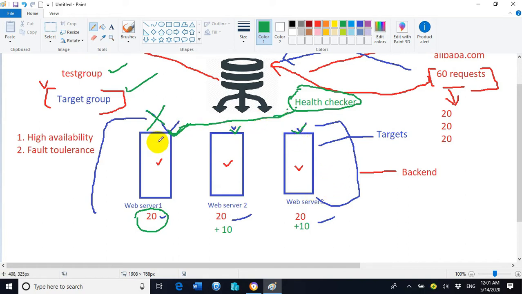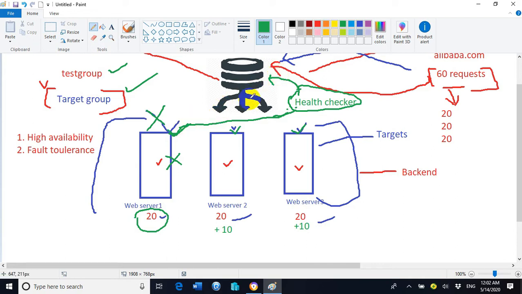So if web server 1 does not respond to the health checker after the 10 seconds periodic interval that we set during configuration, then the health checker will assume that web server 1 is down and having some problem, so it will inform the load balancer. The load balancer will come to know that web server 1, the target, is down due to a hardware crash or any internet or network issue.